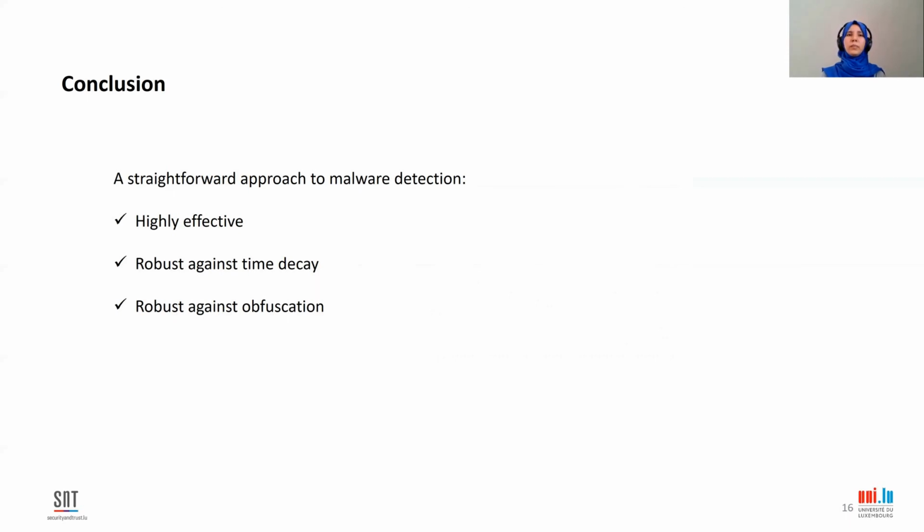We have also studied the impact of image resizing on the performance of DexRay, and we have demonstrated that DexRay is robust against time decay and against obfuscation. Our results suggest that image-based Android malware detection is indeed promising.